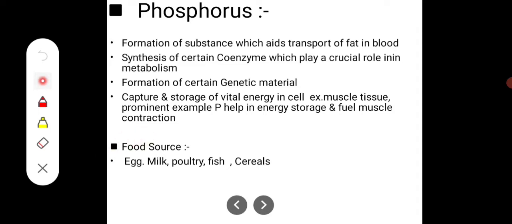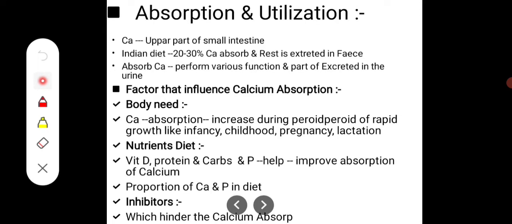Then the food sources of the phosphate are milk, poultry, fish and cereals. These are some sources of the phosphate. Then the absorption and storage of calcium and phosphate, or the calcium we discuss first. So absorption of calcium: from the upper part of the small intestine the calcium is absorbed.